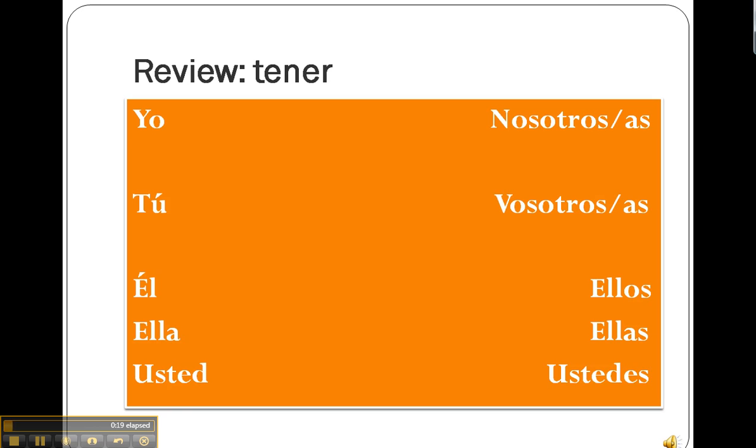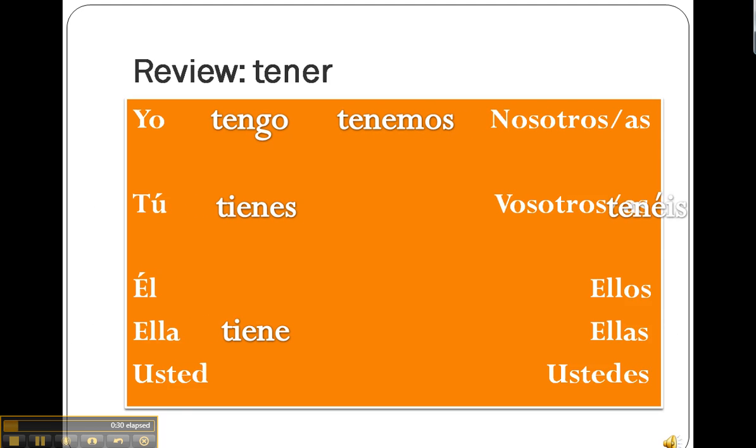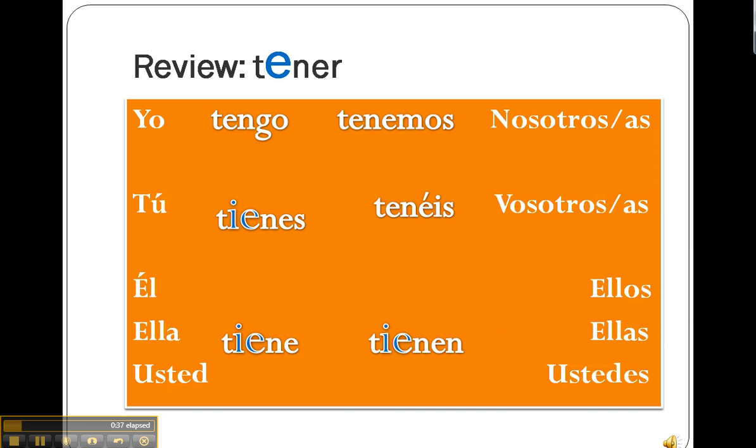Let's review the forms. Yo tengo, tú tienes, él, ella, usted tiene, nosotros tenemos, vosotros tenéis, ellos, ellas, ustedes tienen. As you can see, the first E in the infinitive, or the original form of the verb, changes to IE in three places. Second person singular, or the tú form, third person singular, or the él, ella, usted form, and third person plural, also known as ellos, ellas, ustedes form.